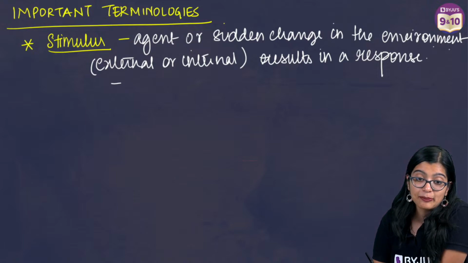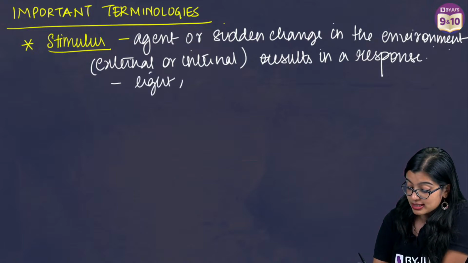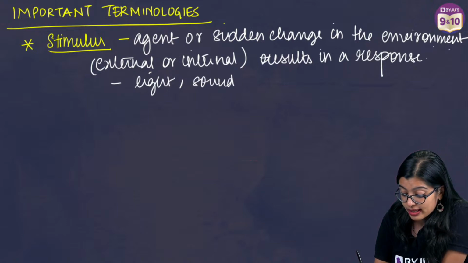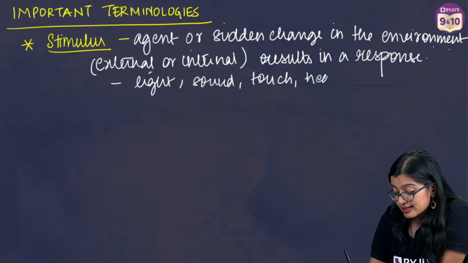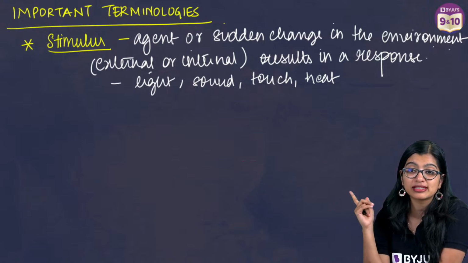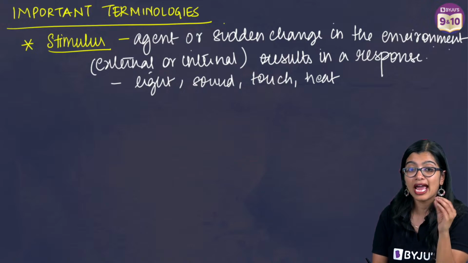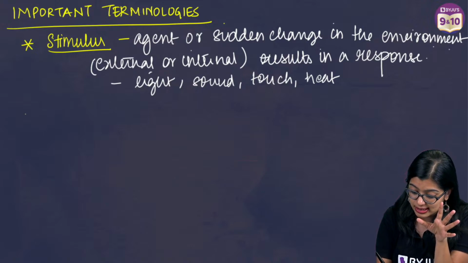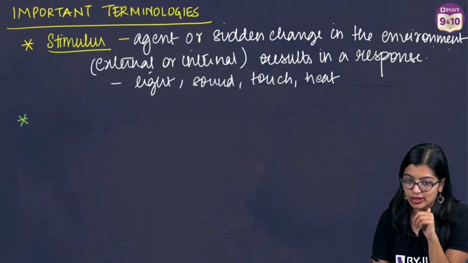Now what are some examples? Very good. So we see that light is a stimulus, sound is a stimulus, touch, heat. These are all different kinds of stimulus. So are we clear with this? You will ask me the definition of stimulus a lot of times. That's why I am spending my time writing this down, because this is very, very important to understand. Gravity is also a stimulus, right?